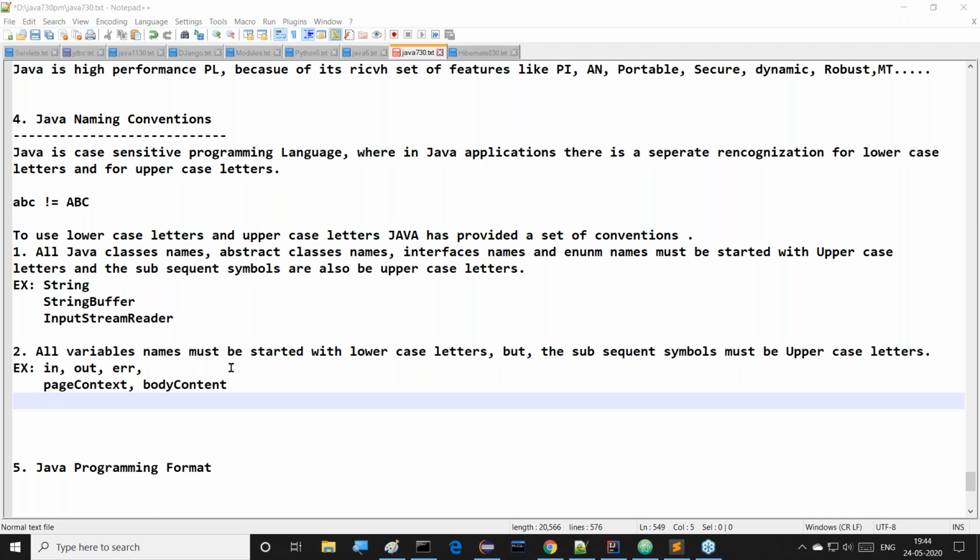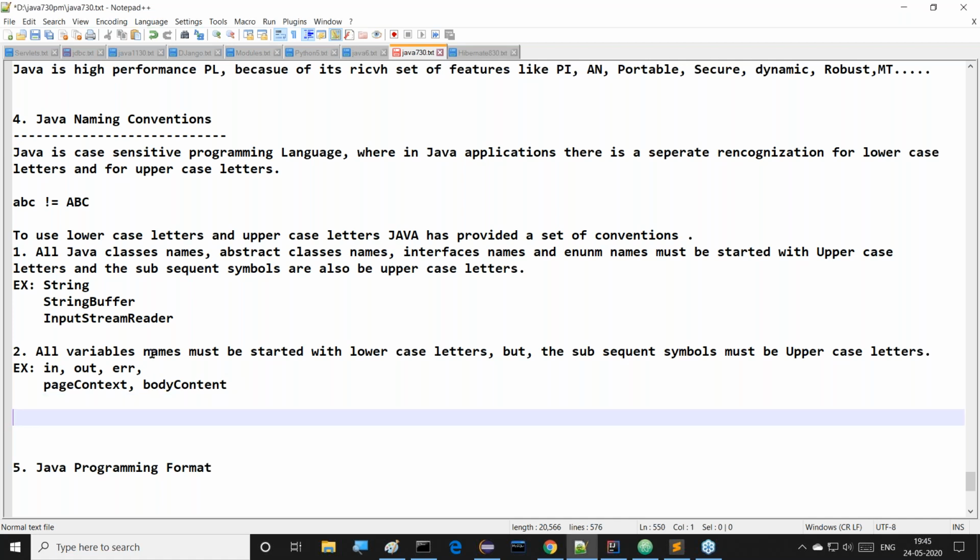Think about it. Every word has a first symbol. First word, first symbol. Second word, first symbol. Third word, first symbol. Fourth word, first symbol. Like this, in the remaining words, all the first symbols are nothing but the subsequent symbols. Simply, what I am telling you is that the first word's first symbol is a lowercase letter. Second word onwards, every starting symbol should be an uppercase letter. This is exactly the meaning of the variable convention.